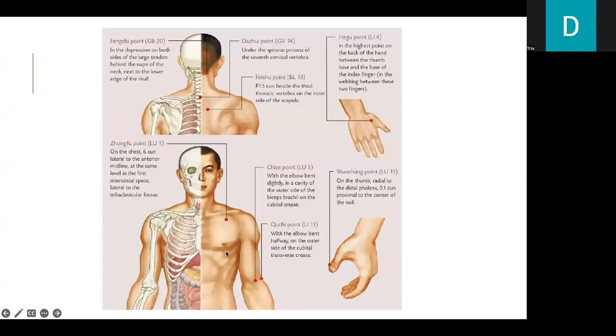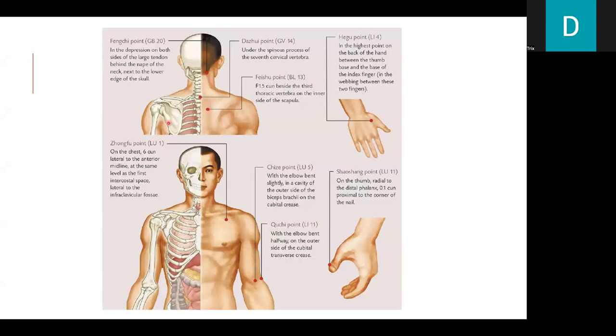You can see here in the figure at the back, the Feng Chi point or the GB20 in the depression on both sides of the large tendon behind the nape of the neck next to the lower edge of the skull. Next is the Dazhui point or the GV14 under the spinous process of the 7th cervical vertebra. Next, the Fei Shu point or the Bladder 13. It's 1.5 soon beside the third thoracic vertebra on the inner side of the scapula.